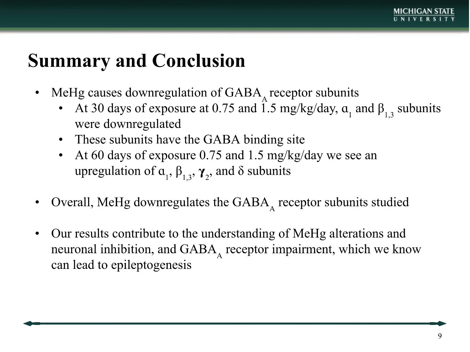At 30 days of exposure, 0.75 and 1.5 milligrams per kilogram per day, the alpha 1 and beta 1 and 3 subunits were downregulated. And those subunits are important because they have the GABA binding site. At 60 days of exposure, at 0.75 and 1.5 milligrams per kilogram per day, we can see an upregulation of all the subunits. So overall, methyl mercury downregulates the GABA-A receptor subunits studied.